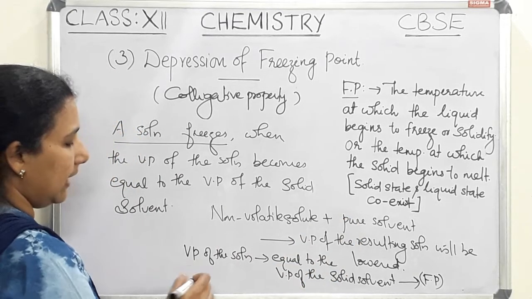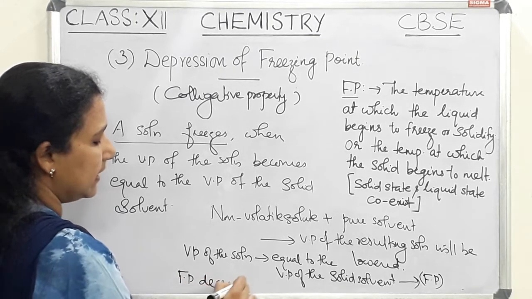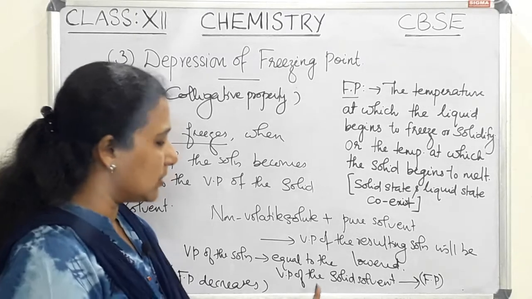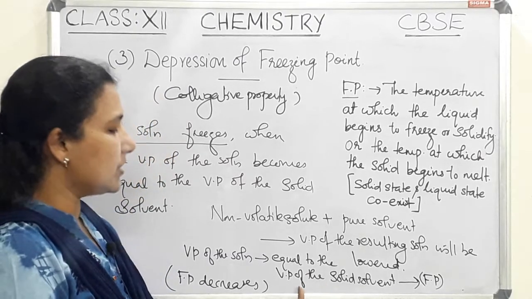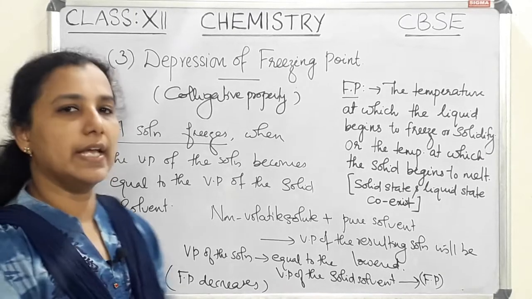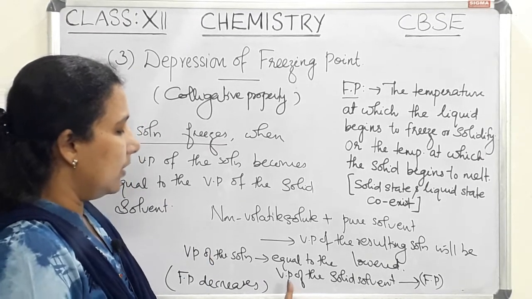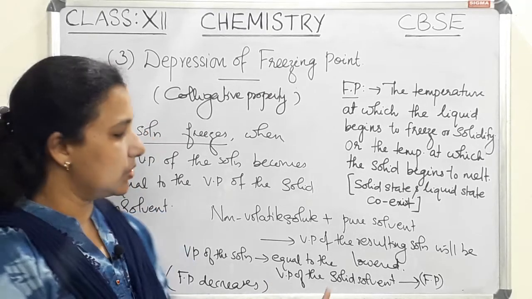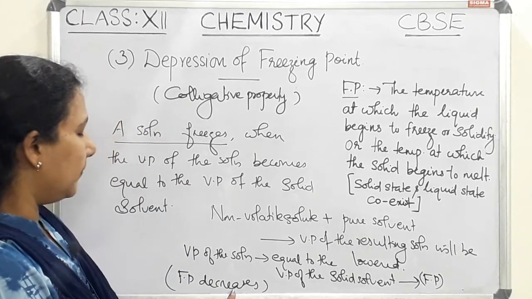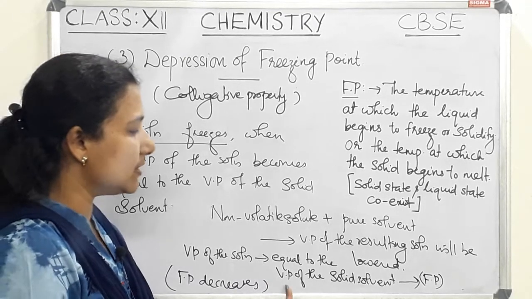So we can say the freezing point decreases. The vapor pressure becomes equal at a lower temperature. So the vapor pressure of the resulting solution becomes equal to the vapor pressure of the solid solvent at a lower temperature, and the freezing point decreases in the case of this solution.